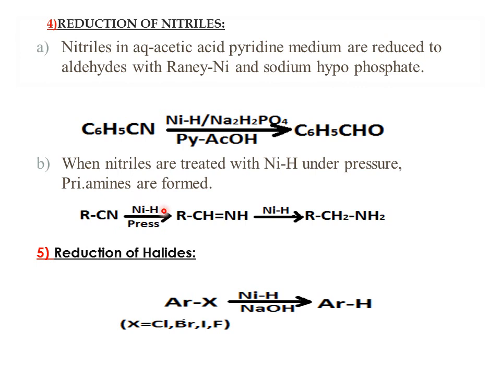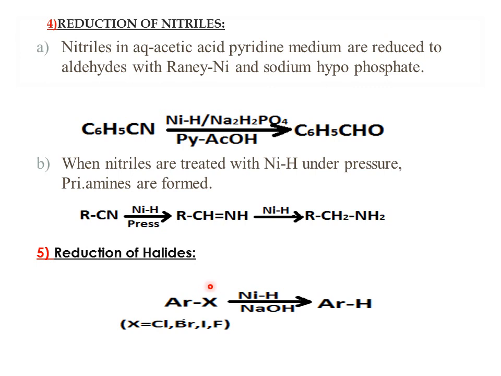So one molecule of Raney nickel will reduce one bond of the C triple bond N. One bond of the nitrile group gets reduced by the attack of two hydrogens, one for the carbon and one for the nitrogen. Once you get RCH double bond NH, you add one more molecule of Raney nickel, and one more bond gets reduced by the addition of hydrogen, resulting in the primary amines.